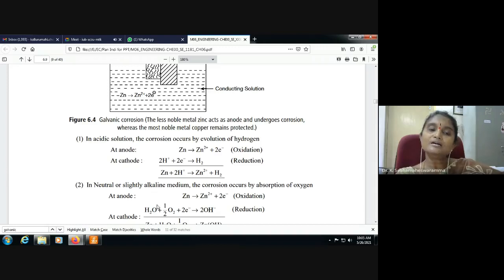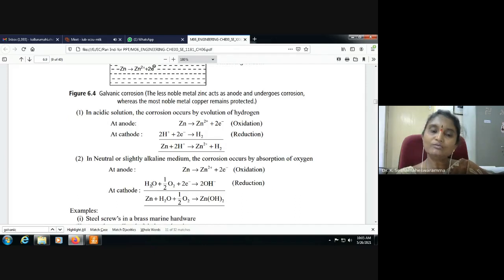The anodic reaction is the same: zinc converts into Zn2+ and releases electrons. At the cathode, water and oxygen with electrons convert into hydroxide ions. Overall, zinc plus water plus oxygen gives zinc hydroxide.